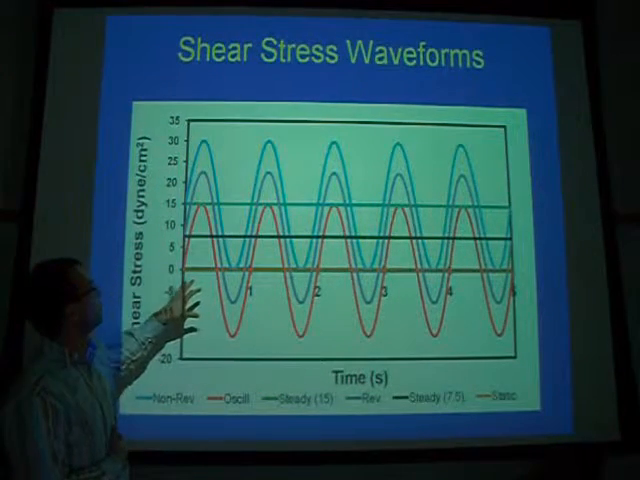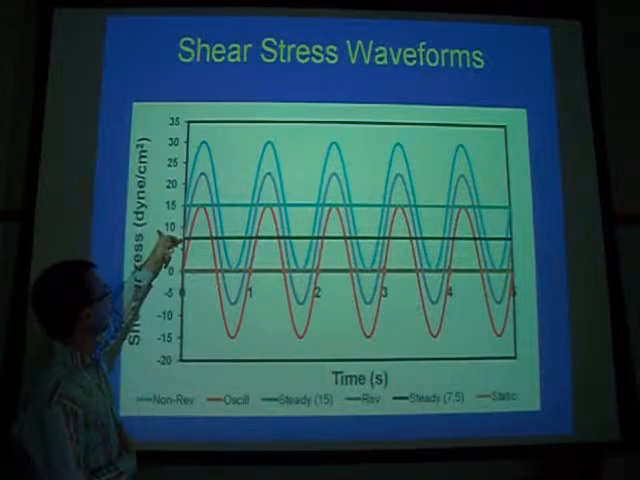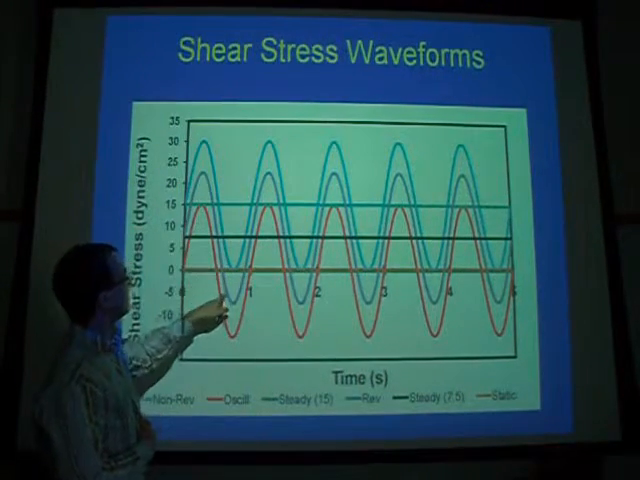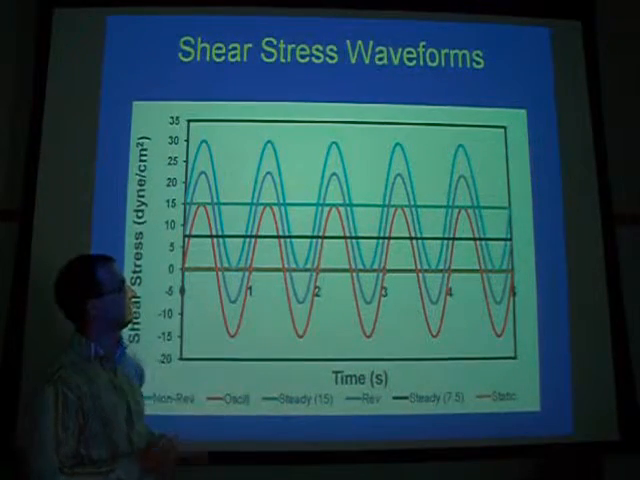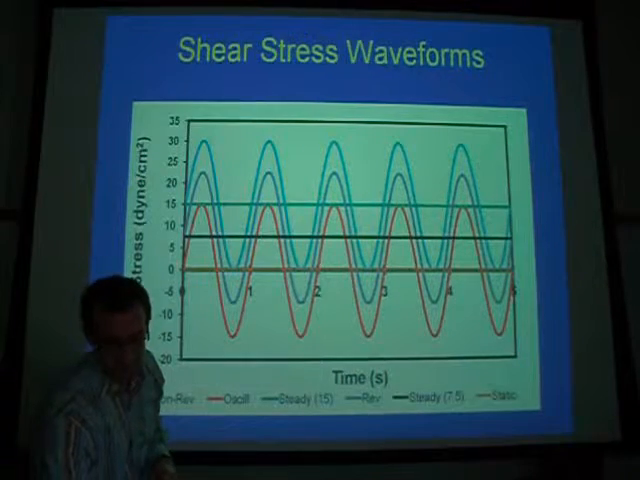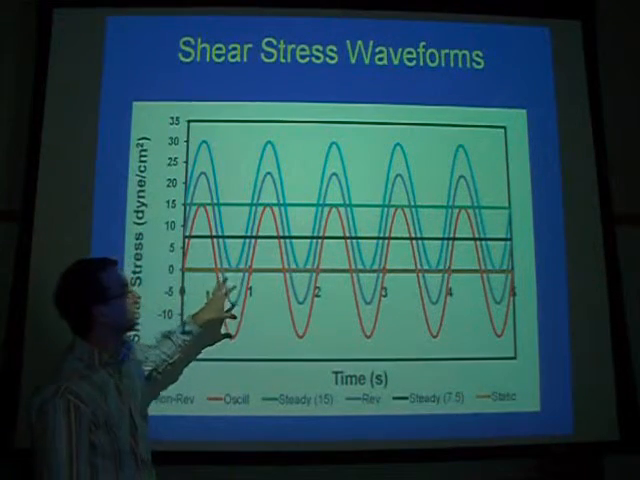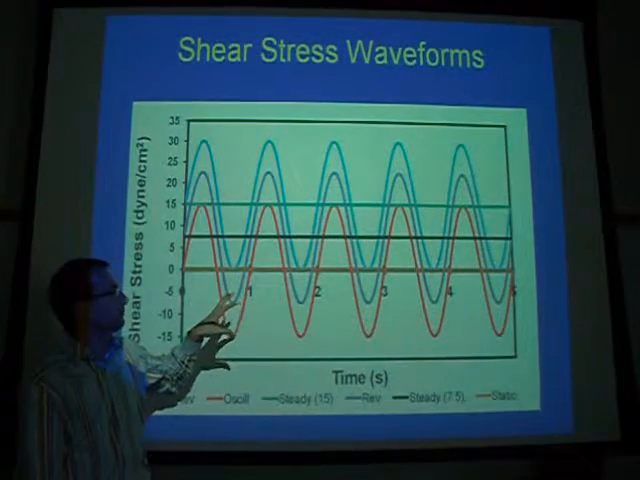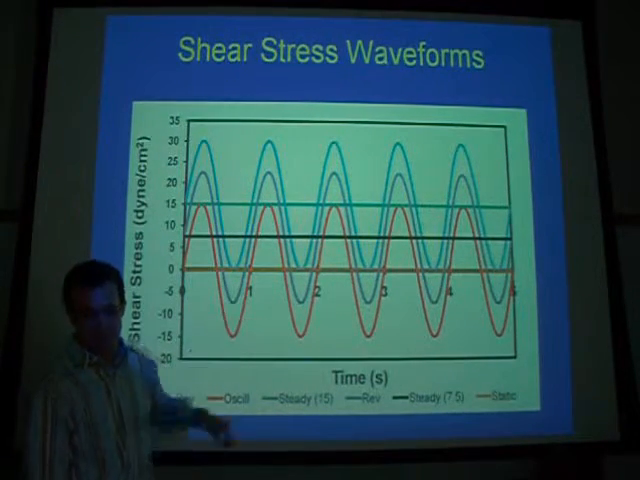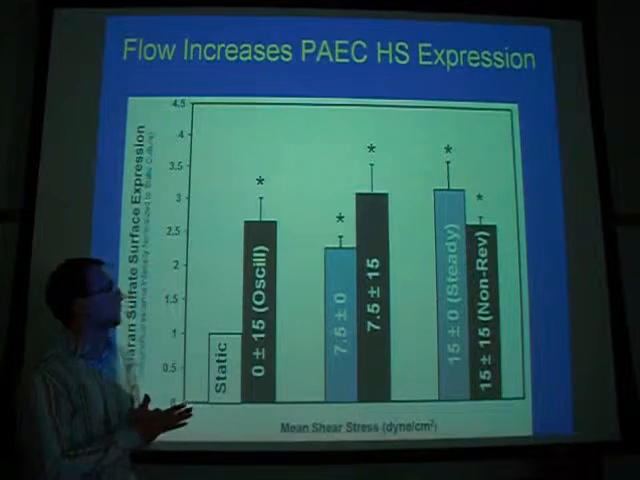This is done throughout all of our experiments. We did add a couple more shear waveforms, which is a 7.5 steady, and what we call a reversing waveform here at 7.5 plus or minus 15, for the first experiment on looking at how the heparan sulfate expression is altered due to the different shear stress waveforms. And these are the results that we got.